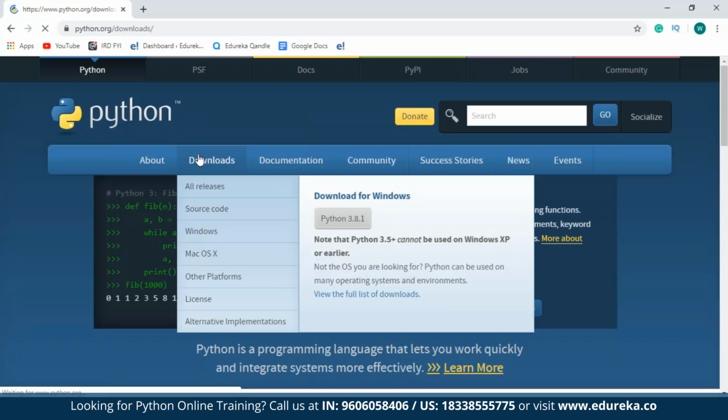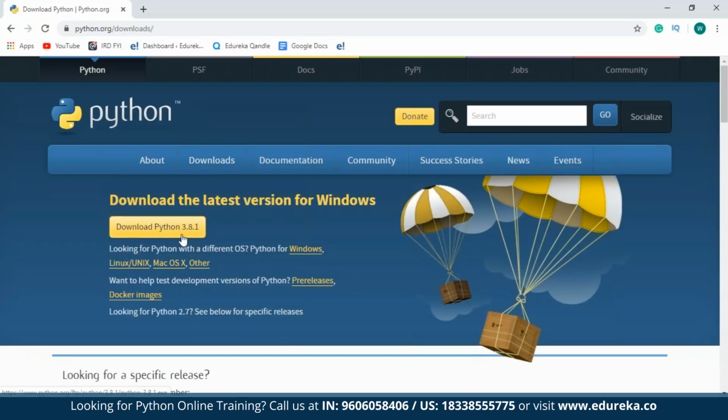Go to Downloads and download Python 3.8.1 for any of the operating systems such as Windows, Linux, Mac OS, or any others. Once you've selected your operating system, just click on Download and you will see that the installer gets downloaded on your PCs.